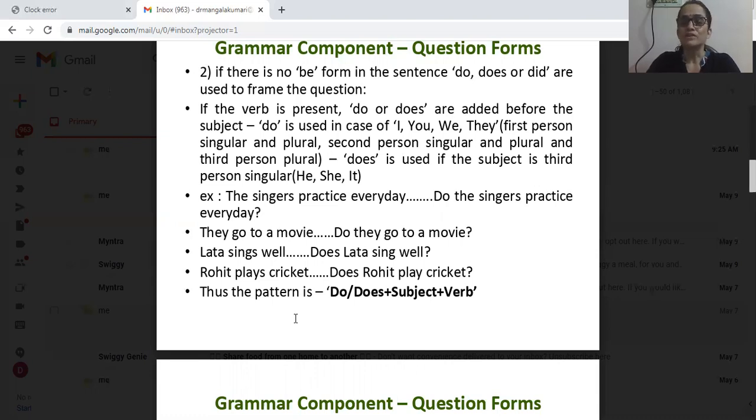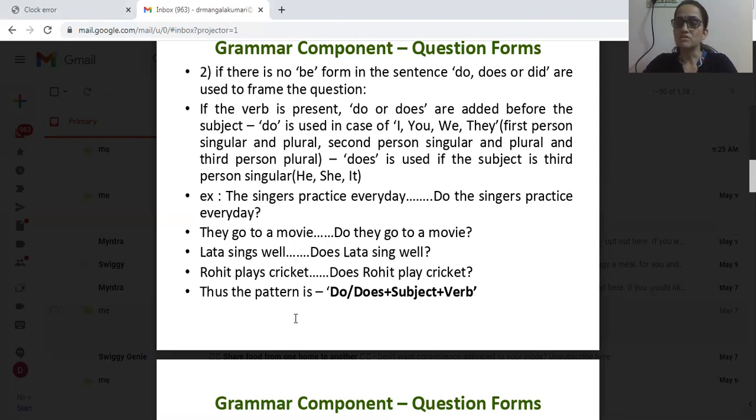Okay, in the English language there are three persons: first person, second person, third person. I, we is first person, you is second person, it, he, she, they are all third person. Here do is used in case of pronouns I, you, we, they. First person singular is I, first person plural is we.